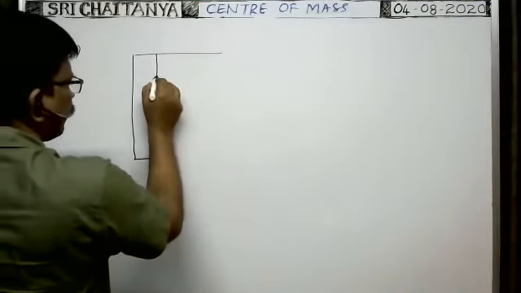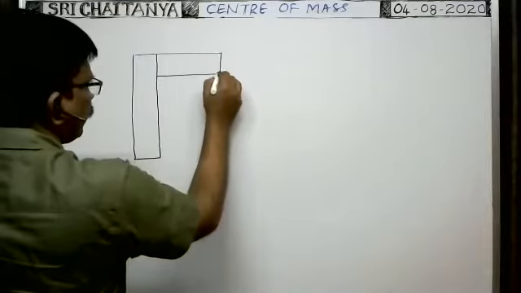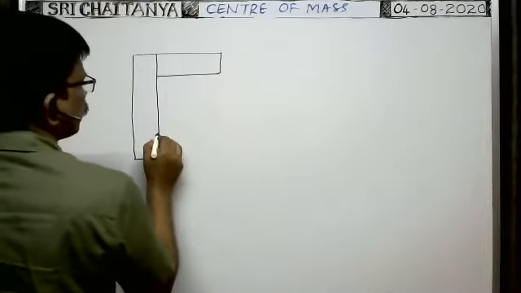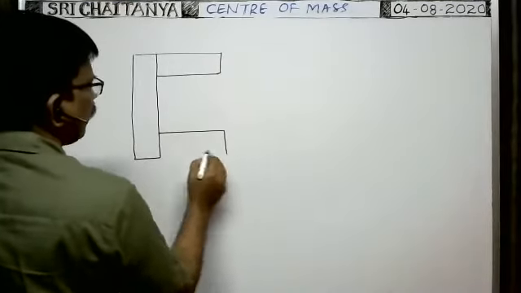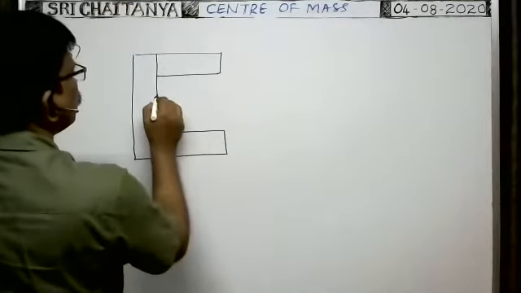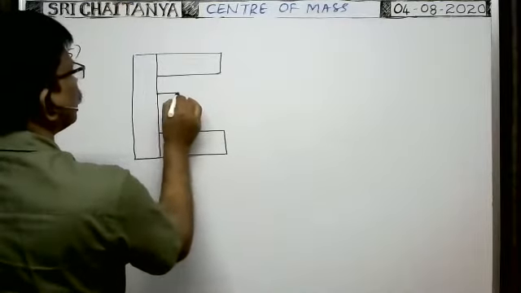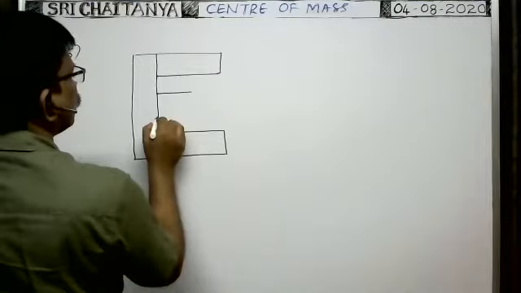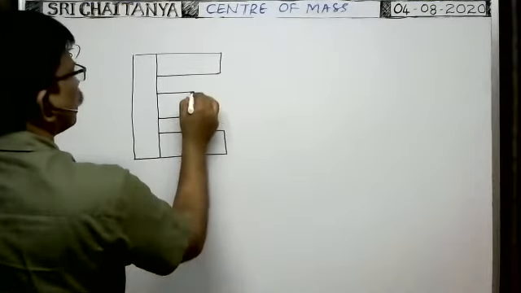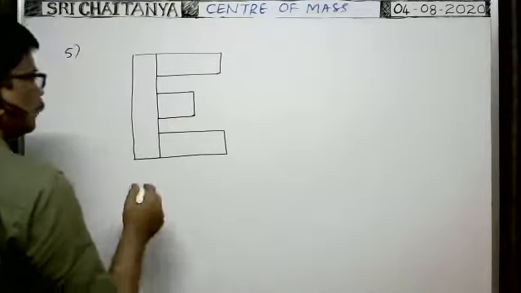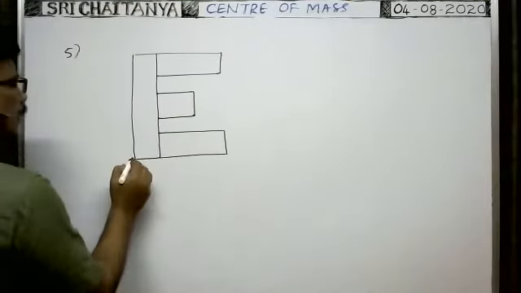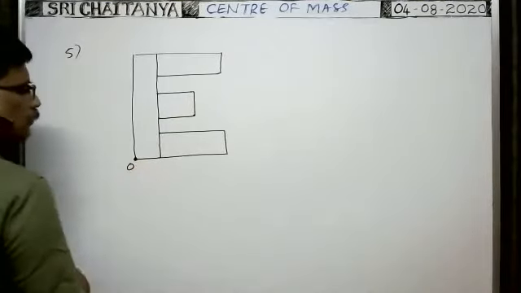Here, there is an E-shaped metal plate. All sides are having the same width. Like this. Okay. Suppose this corner is at the origin.